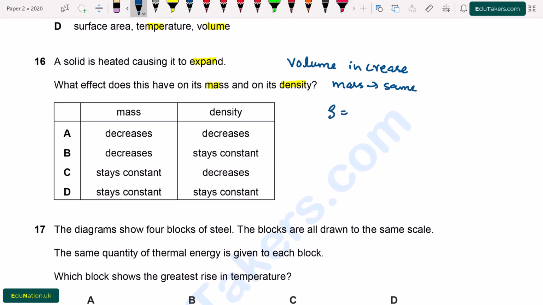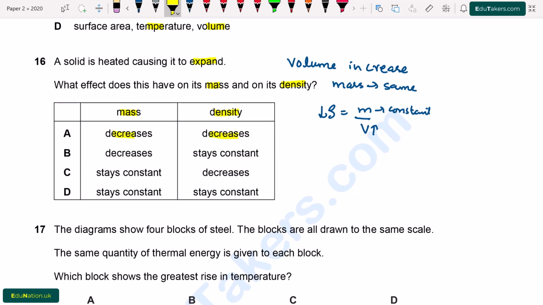So we have to describe the effect on the mass and density. Density is mass over volume. When the mass is constant and volume increases, then density decreases. It means that by heating, the mass remains the same but the density decreases.